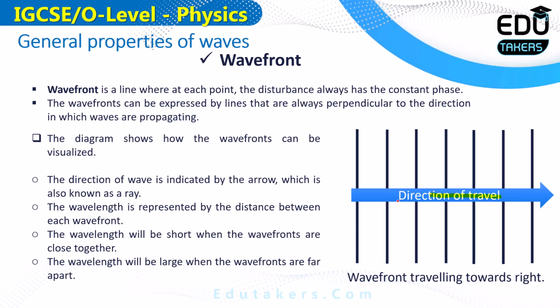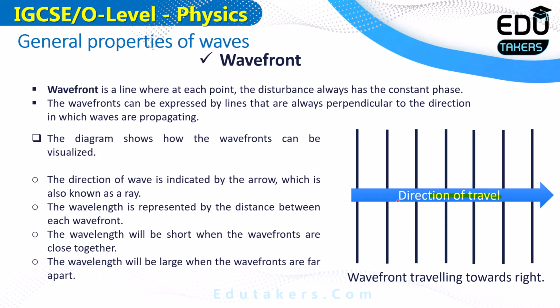It means that the wavefront is perpendicular to the direction of travel of the wave, because in this case the wave is moving towards the right and the wavefront is vertical. There is an angle of 90 degrees between them. So I can simply say that the wavefront is the line that is perpendicular to the direction of travel of the wave.